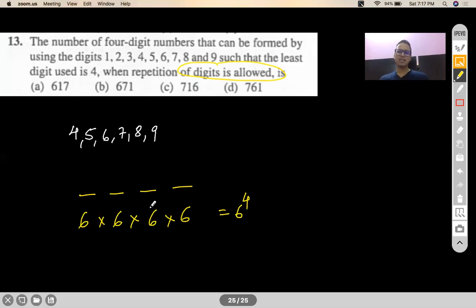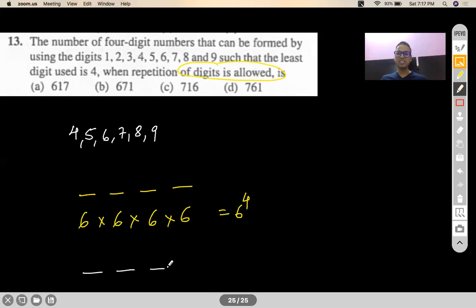But wait a second. In this 6 to the power 4, there are those instances where 4 is not used at all. Correct? What if I have a number like 5555? In that case, the least digit is 5 itself. Or what if I have a number like 6789? That is also a part of this 6 to the power 4, right? So that is also one of the countings under 6 to the power 4. So such cases have to be excluded.